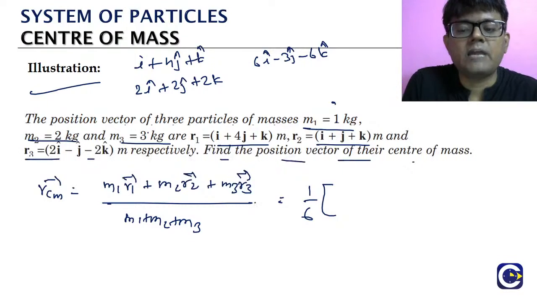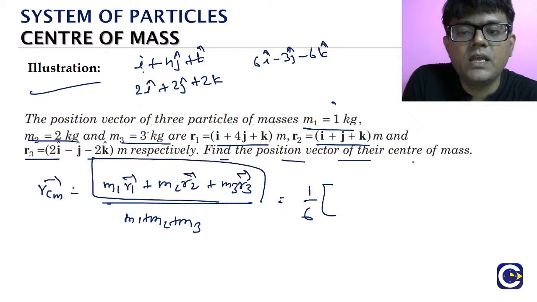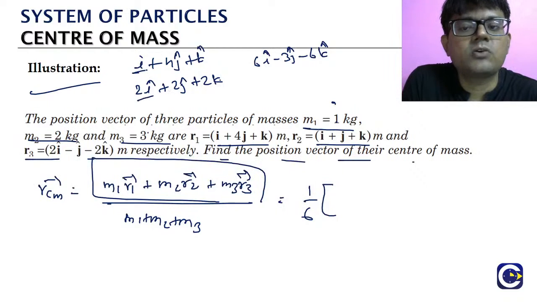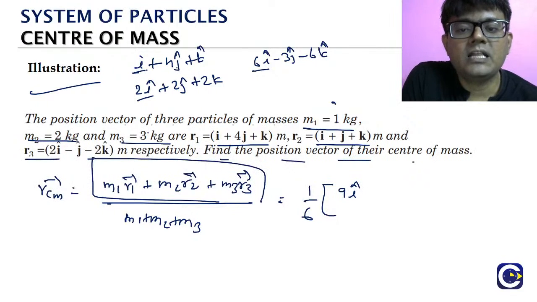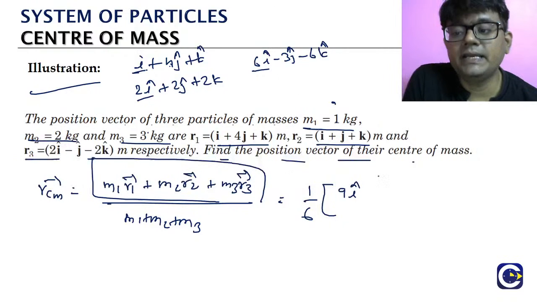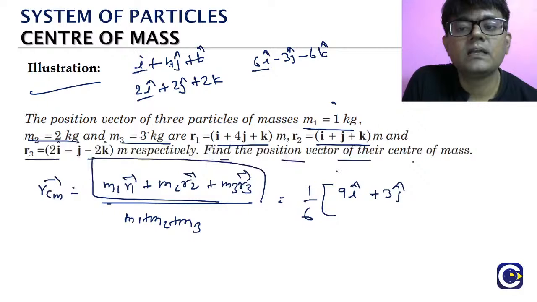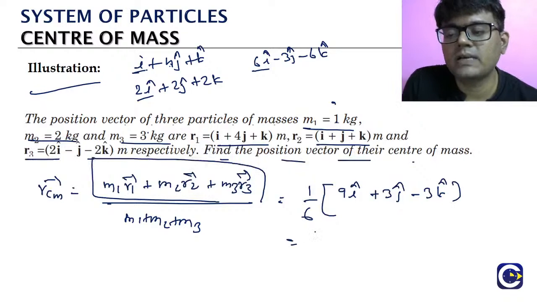So we add everything, right? So adding m1 r1 plus m2 r2 plus m3 r3, what will come? Here what is it? i, then 2i, then 6i. Total how much? 9i. Similarly here, 4j, 2j, 6j minus 3j. Here look, k plus 2k, how much? 3k. 3k minus 6k means minus 3k. Okay, so look, what is it?